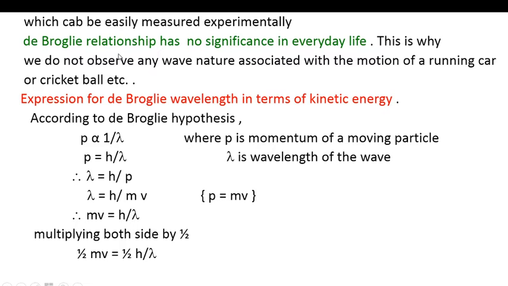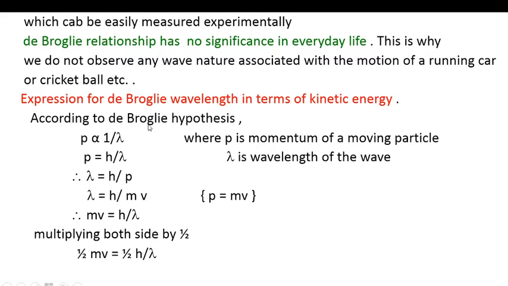The de Broglie relationship has no significance in everyday life. This is why we do not observe any wave nature associated with the motion of a running car or cricket ball, etc. Then let us go to the derivation for the de Broglie wavelength in terms of kinetic energy.